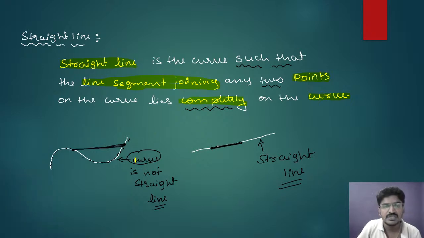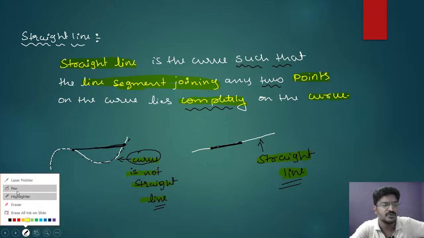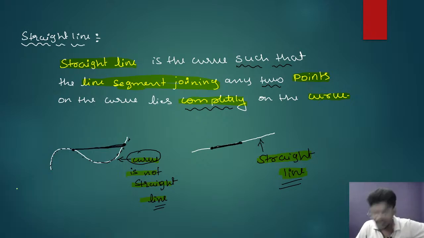See, this is the curve which is not a straight line, and this is the curve which is a straight line. Here, see the first example. Veena is telling that the first example is not understood. Very good. See Veena, what happens in the first example?